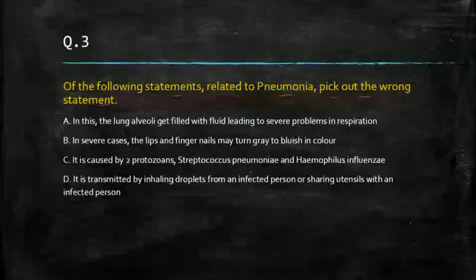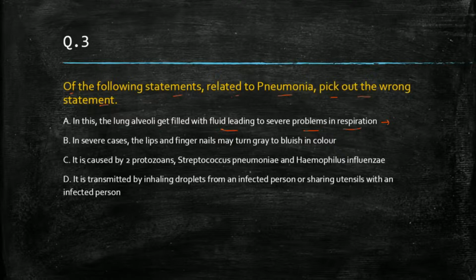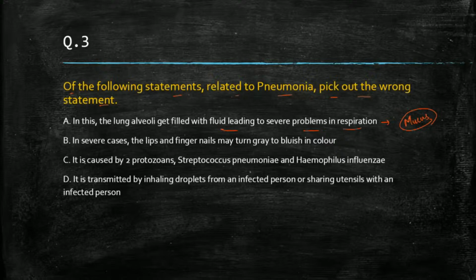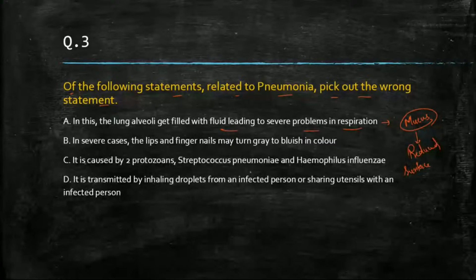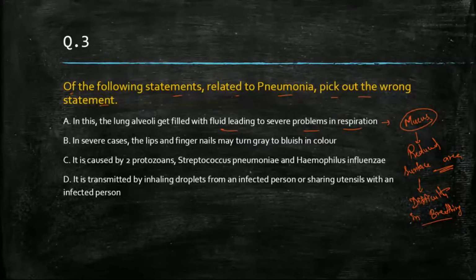In this, the lung alveoli get filled with fluid, leading to severe problems in respiration. That's also possible. We can say this is correct, because in pneumonia, mucus accumulates in the alveoli, which leads to reduced surface area and difficulty in breathing, or breathlessness.